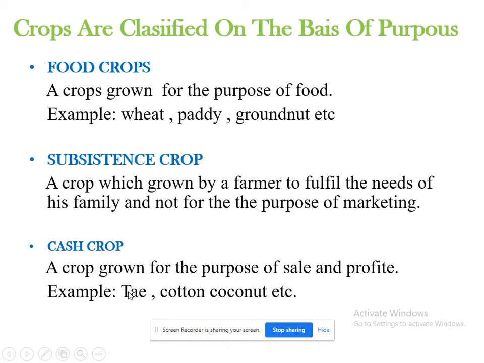For example, when the farmer or the person sells tea, cotton, coconut, he will get more money so that he can get some profit. That is why such crops are called cash crops. Which kind of crops? Tea, cotton, coconut. There are some other crops like these. So these are called cash crops.